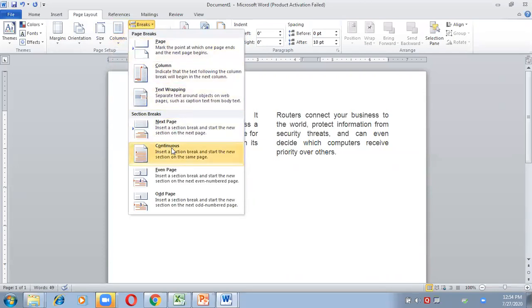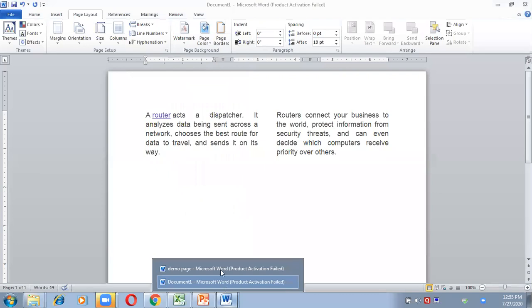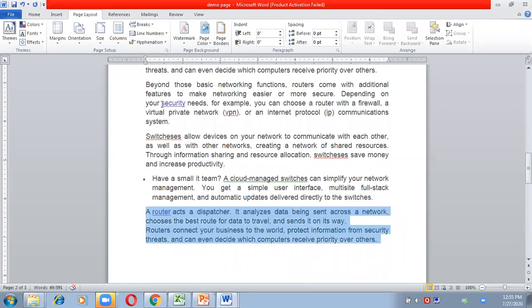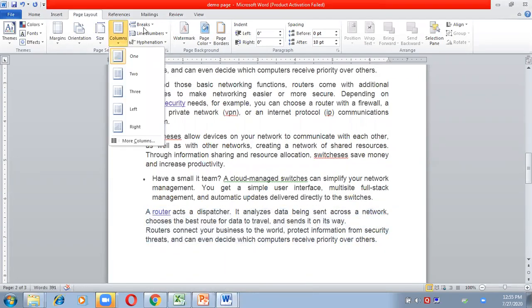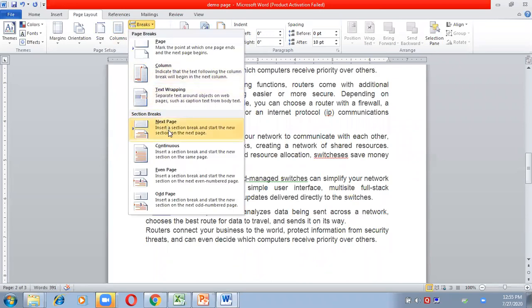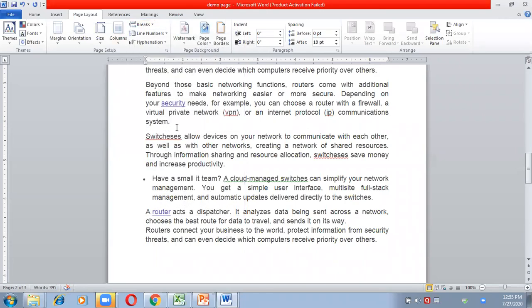Next, I'm going to the previous file now, and the next option is section break. What is section break? Section break is useful if I want to give different headers on the pages of the book.